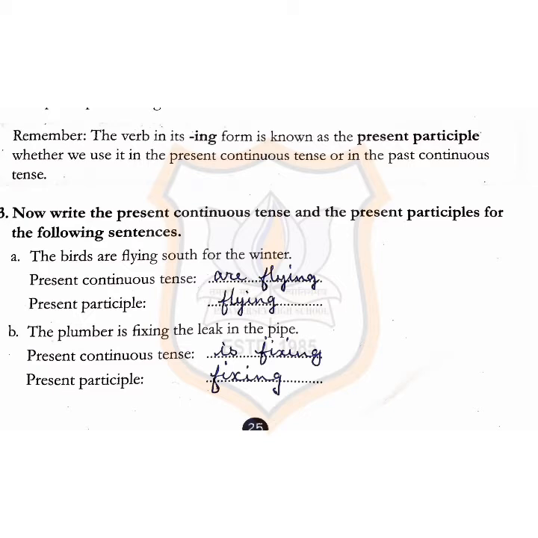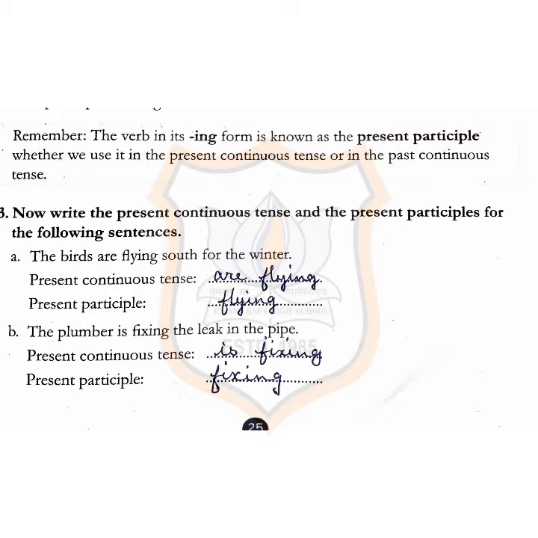Remember, the word in its ing form is known as the present participle, whether we use it in the present continuous tense or in the past continuous tense. Exercise 13. Now write the present continuous tense and the present participle for the following sentences. First, the birds are flying south for the winter. Now present continuous tense is are flying and present participle is flying.